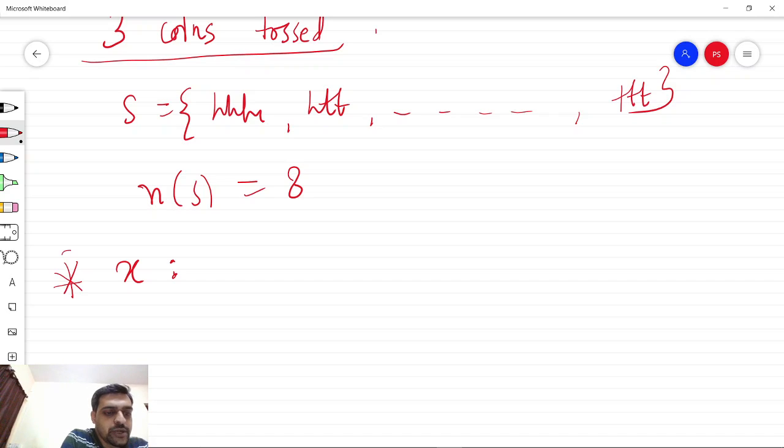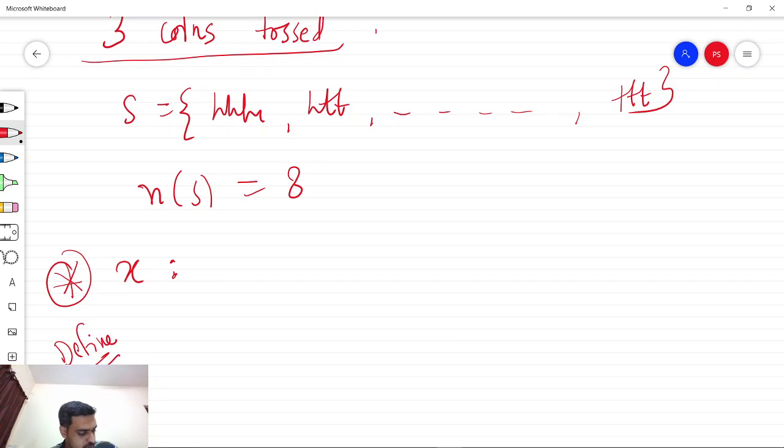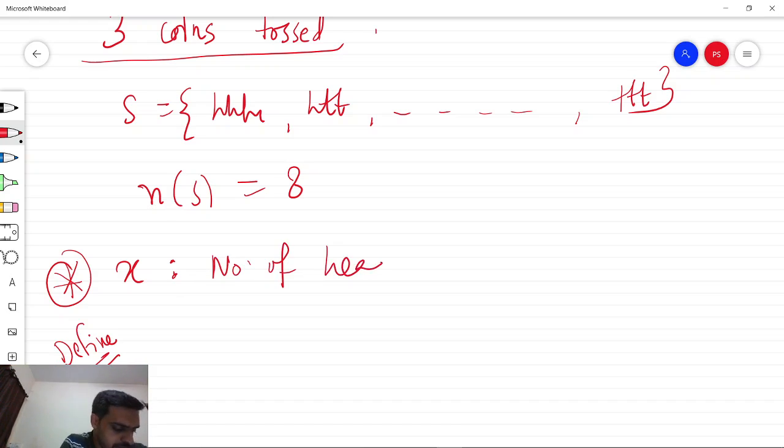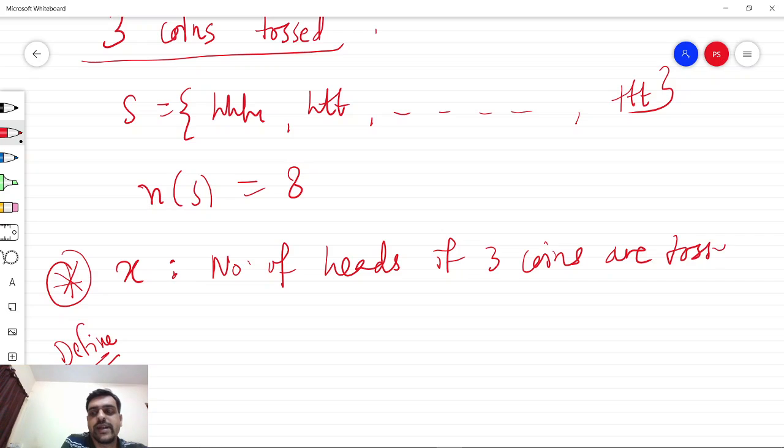Remember that we have to define the variable by our choice. We define the random variable x as the number of heads if 3 coins are tossed.